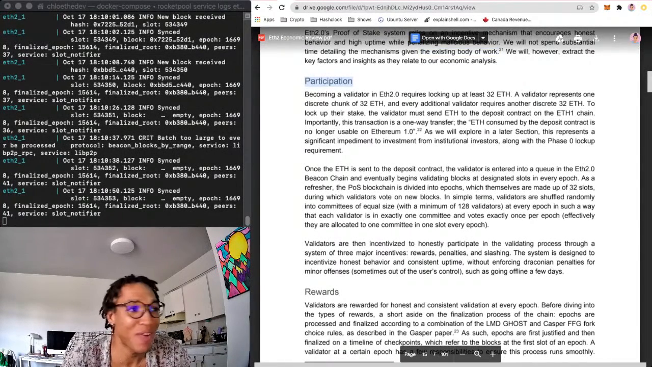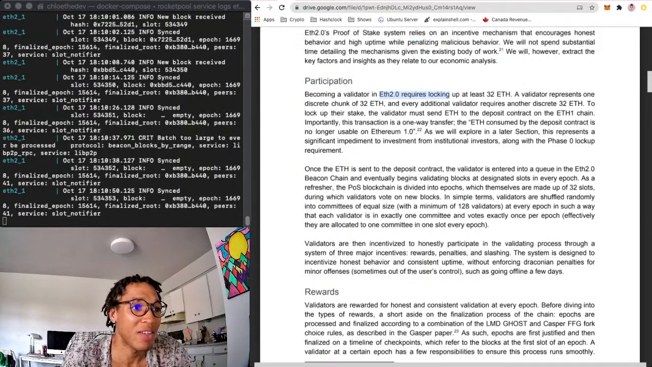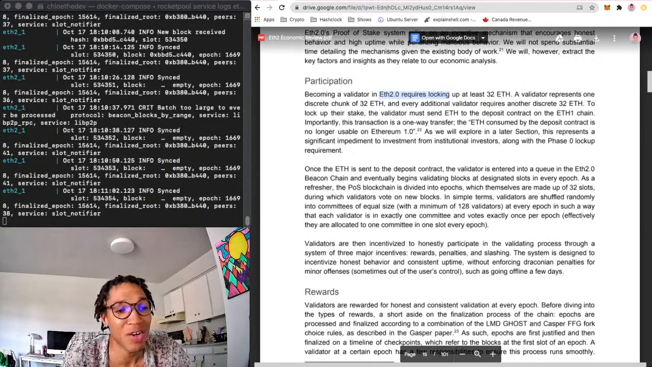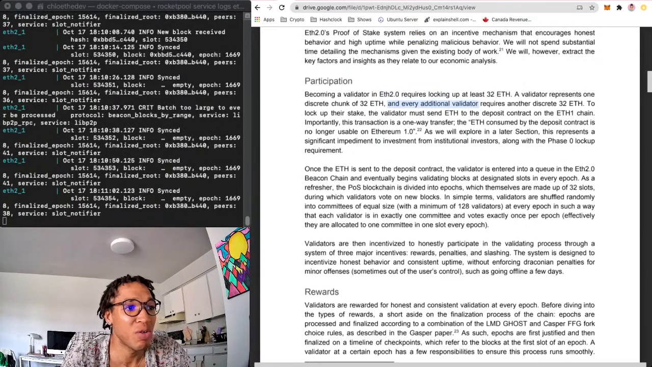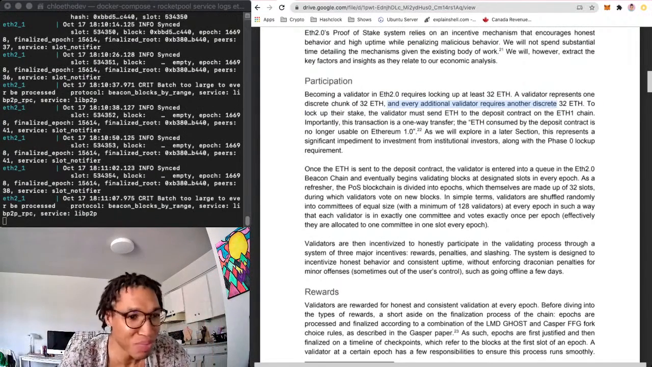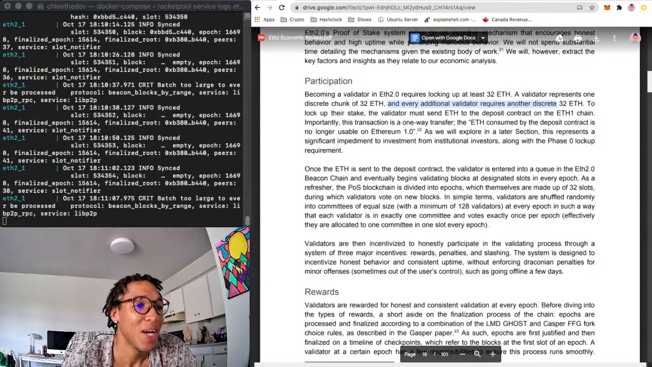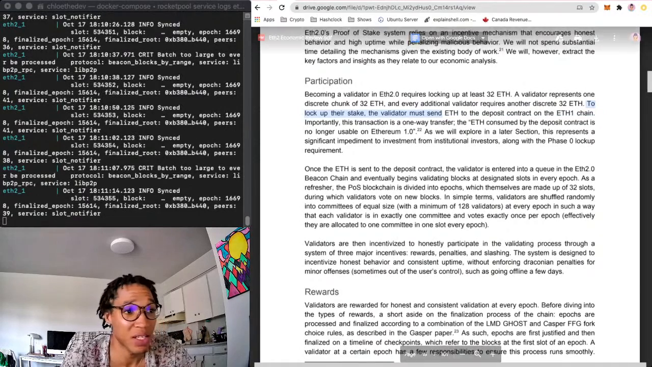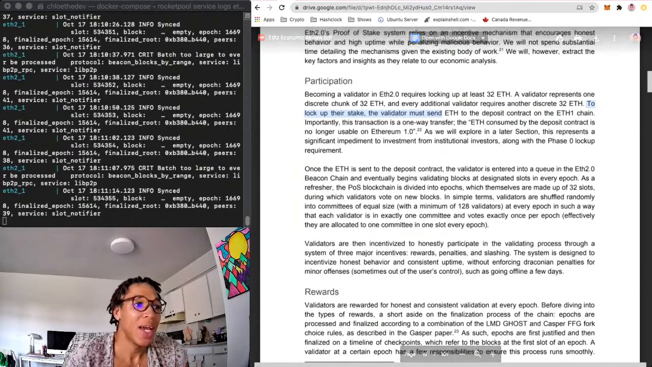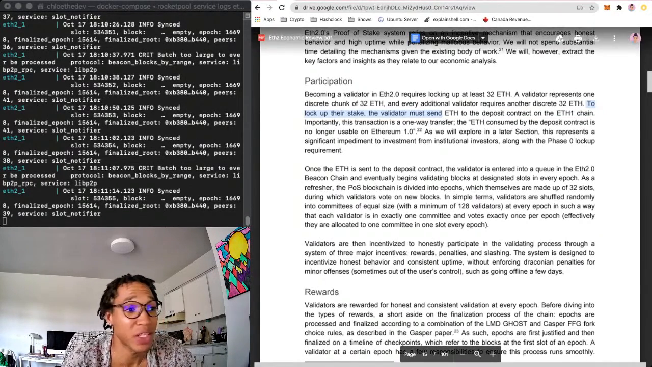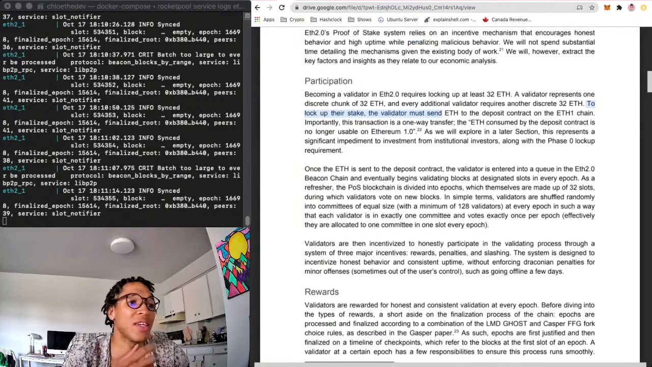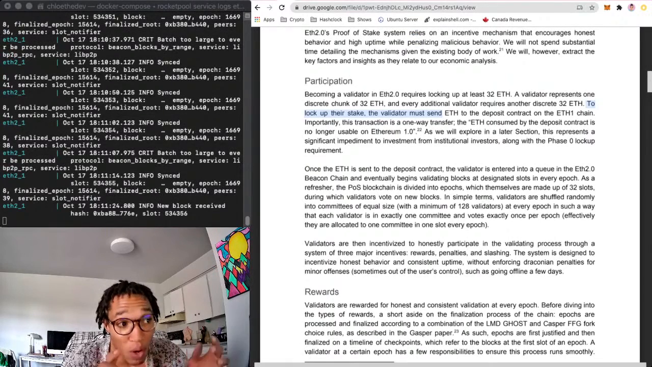Participation. Becoming a validator in ETH2 requires locking up at least 32 ETH. A validator represents one discrete chunk of 32 ETH, and every additional validator requires another discrete 32 ETH. So, very simple: 32 ETH, you become a validator. To lock up their stake, the validator must send ETH to the deposit contract on the ETH1 chain. Importantly, this transaction is a one-way transfer. There's no two-way bridge. The ETH consumed by the deposit contract is no longer usable on Ethereum 1.